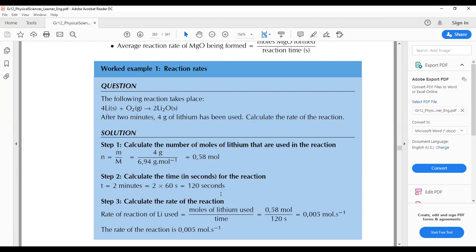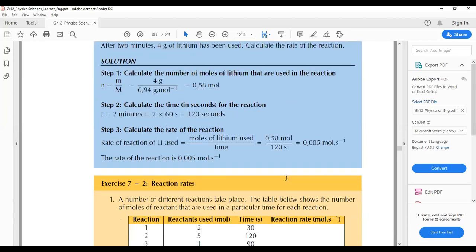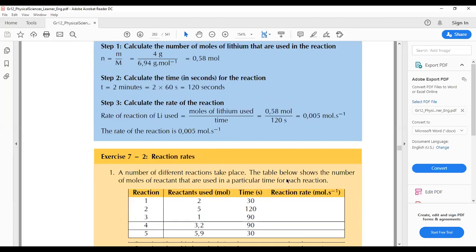So the rate of reaction of lithium used is the number of moles divided by time. And that will give us the rate of the reaction, which is in mole per second. Okay, quite simple example, isn't it? I hope that it made sense. And for that to happen, we're going to need you guys to test it out. So now we're going to have an exercise.